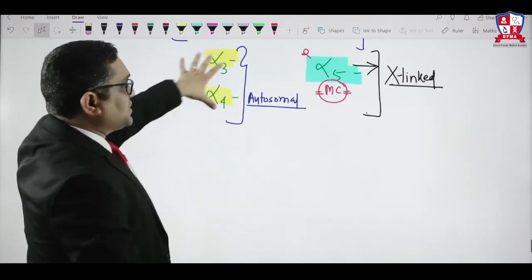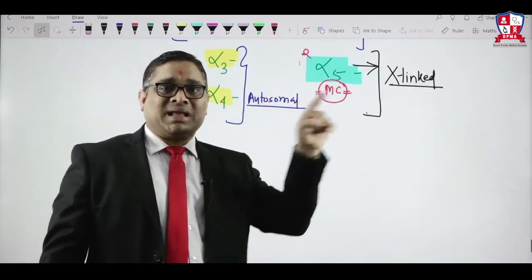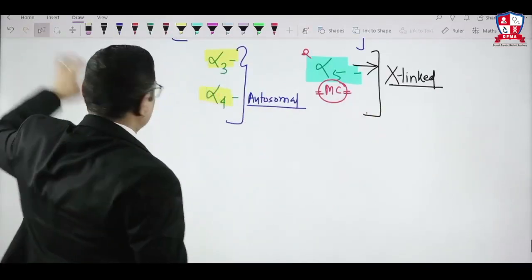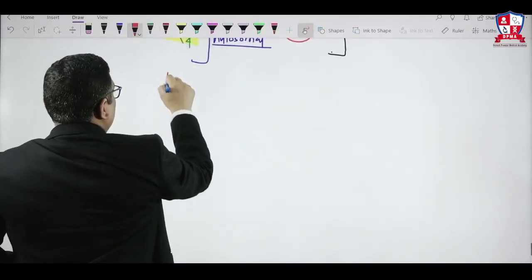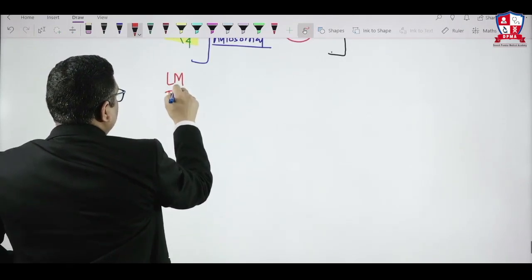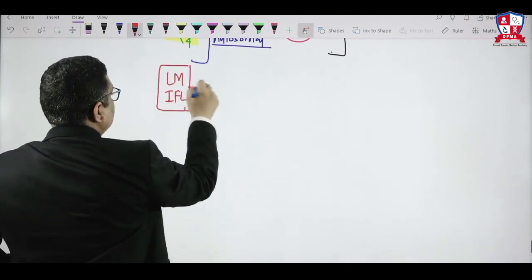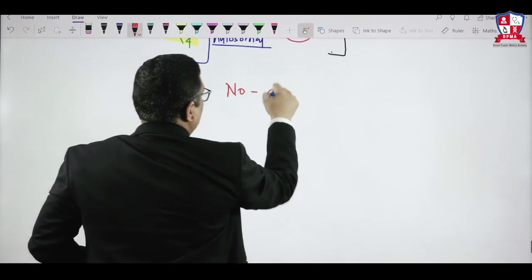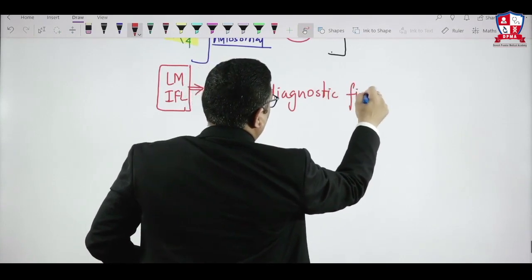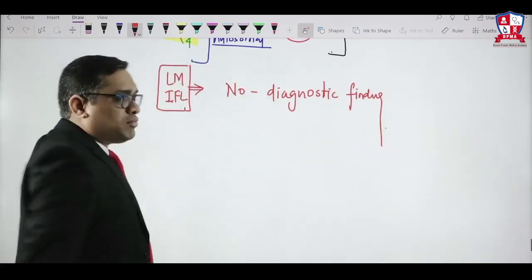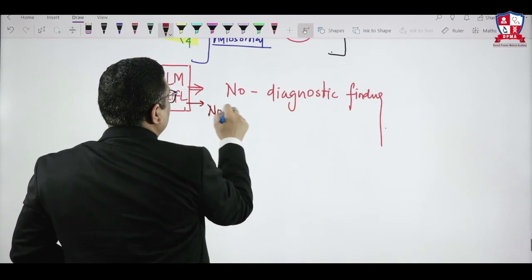Pathogenesis: it is defective assembly, not antibody mediated, whereas Goodpasture is antibody causing damage of the basement membrane. So that is why I wanted to discuss one more thing here. When you see the light microscopy and immunofluorescence microscopy, there will be no diagnostic finding in Alport syndrome. Why is there no diagnostic finding on immunofluorescence? Because it is not antibody mediated, because there is no antibody.